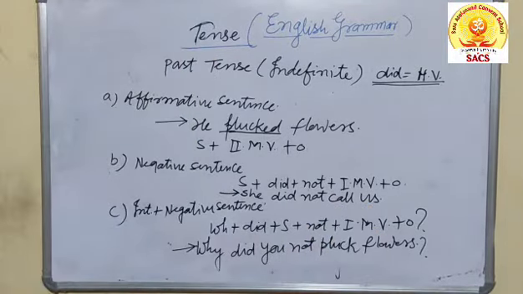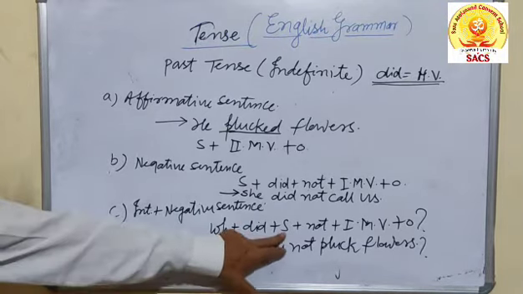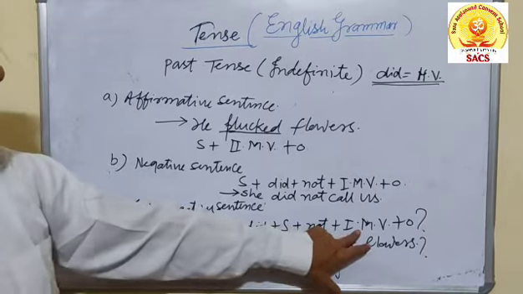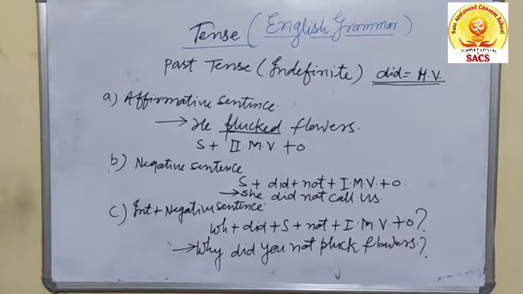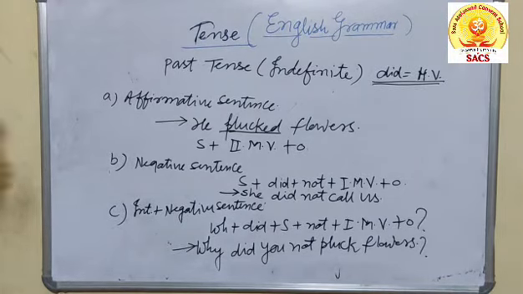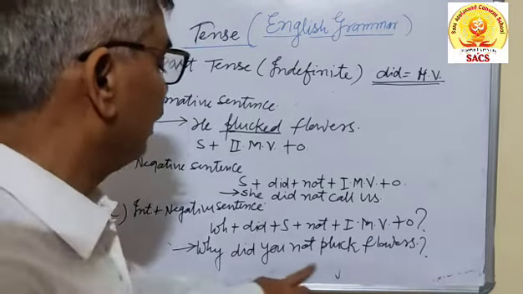In this way, in an interrogative and negative sentence, WH plus did plus subject plus not plus first form of the main verb plus object, then the mark of interrogation. This is the formula of interrogative and negative sentences as well. Why did you not pluck flowers?